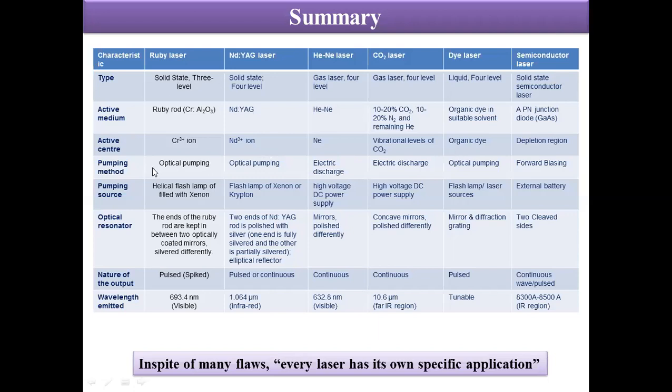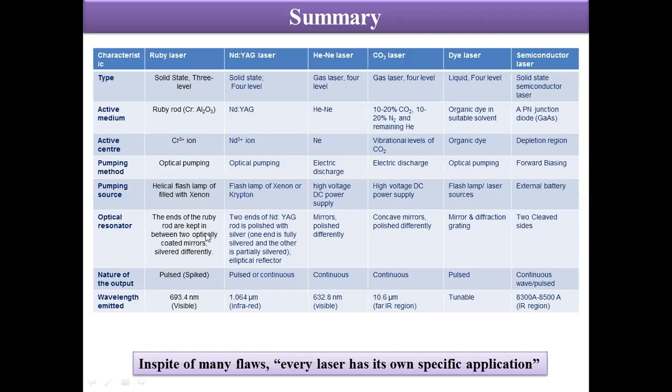Pumping scheme: for solid state laser, we have optical pumping. For the gas lasers, we have electric discharge. For dye laser, we have optical pumping, which can be done using a flash lamp, but generally we use laser sources. And in semiconductor lasers, we use forward biasing as the pumping method.